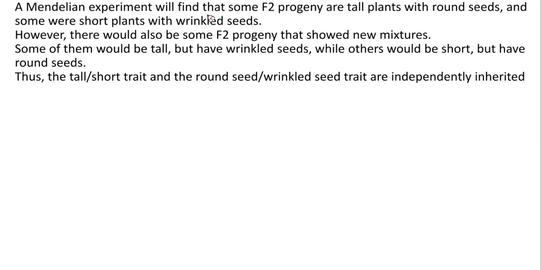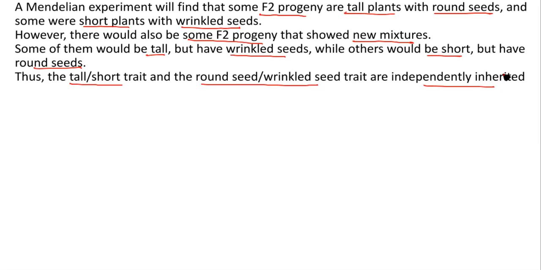So a Mendelian experiment will find that some F2 progeny are tall plants with round seed and some are short with wrinkled seeds. Here we are considering two characteristics at a time. However, there would also be some F2 progeny that showed new mixtures. Some of them would be tall but have wrinkled seeds, while others would be short but have round seeds. So the tall-short trait and the round seed-wrinkled seed traits are independently inherited.